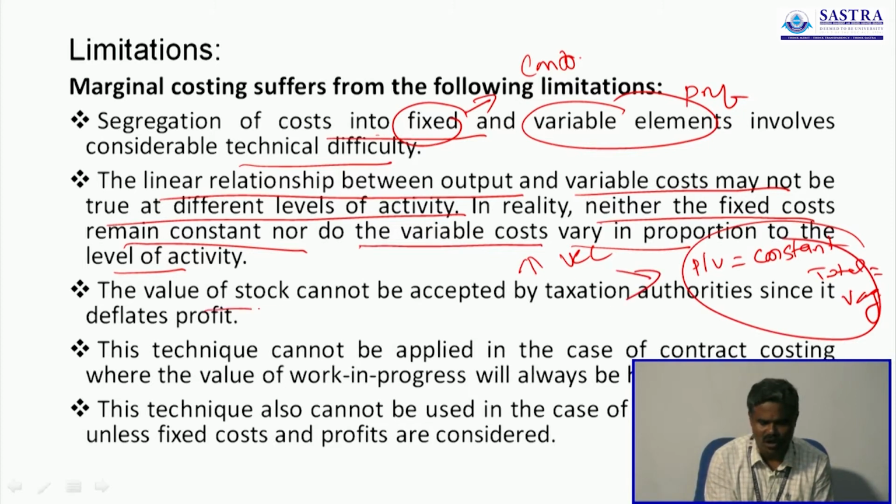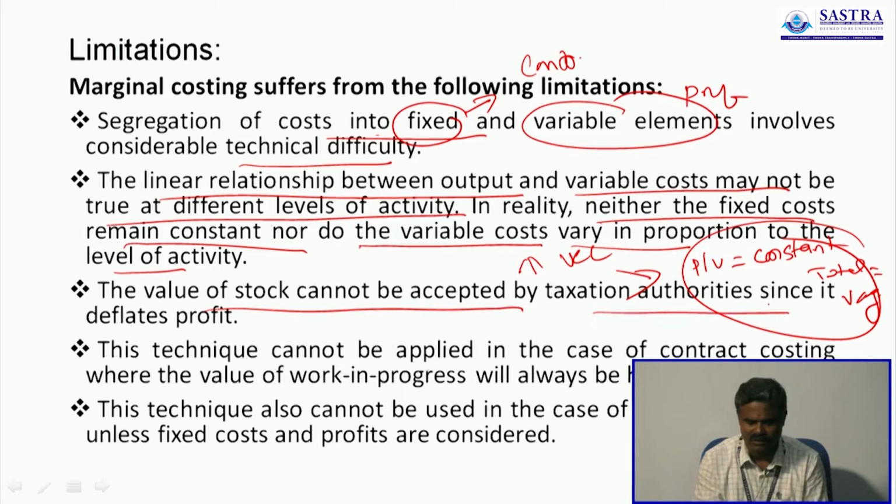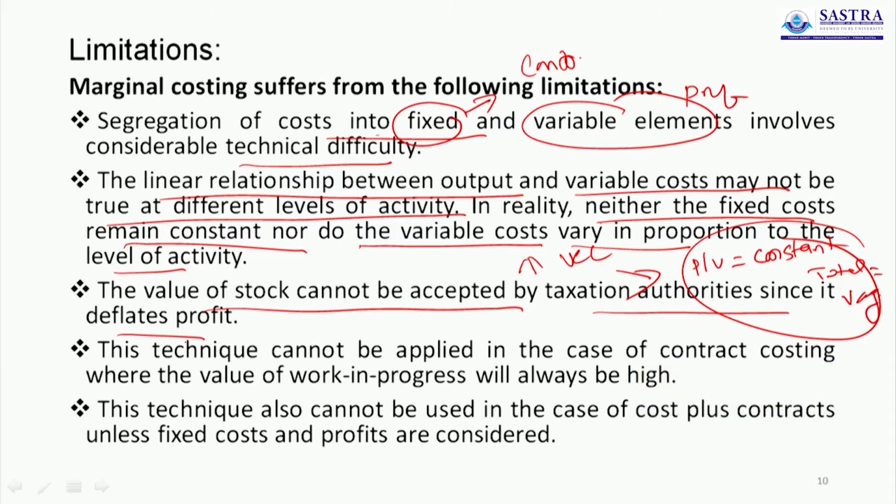The value of stock cannot be accepted by taxation authorities since it deflates profit. Because in financial accounting, what is the method of valuation of stock? The method of valuation of stock is cost price or market price, whichever is lower. This method is accepted by the taxation authority.